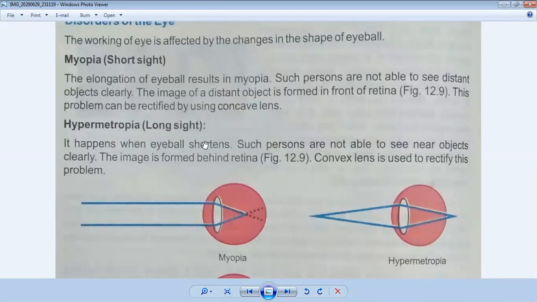I hope you understand now. Today we have discussed the structure of an eye. I am repeating the summary of today's lecture. We discussed the structure of the eye, which consists of the external structure and the internal structure. In the external structure, we discussed the eyelashes and eyelids. I will explain with the help of a diagram.